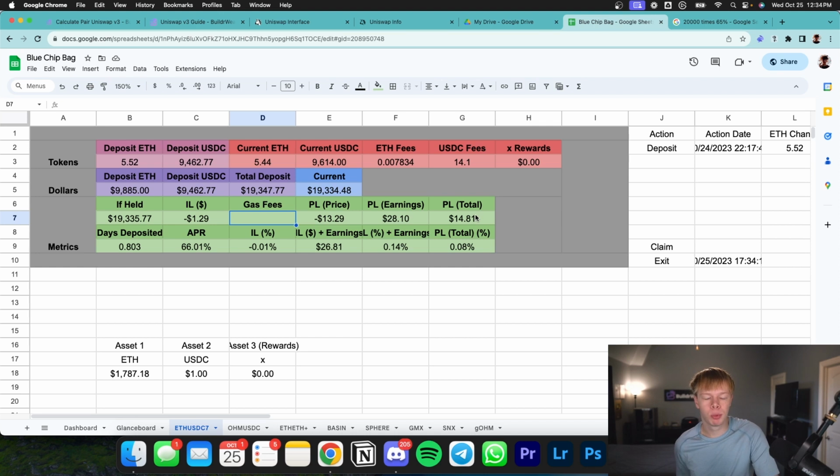Now, once again, I entered this pool roughly 1 day ago. I'm at an overall profit of $15. That means Ethereum went down just a little bit since I invested into this pool, but you do have to factor in gas fees on the Ethereum network. So I had $30 in gas fees getting into this position, which ultimately puts me at a profit of -$18. It puts me at an $18 loss because of those gas fees. Rest assured, this position has been going for literally less than a day, and I will be at a profit within a few days.